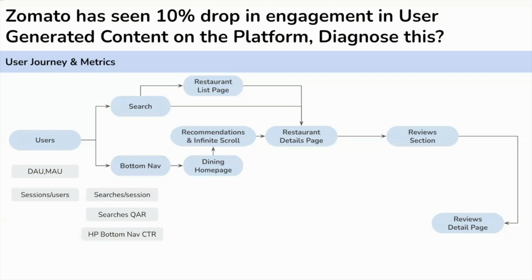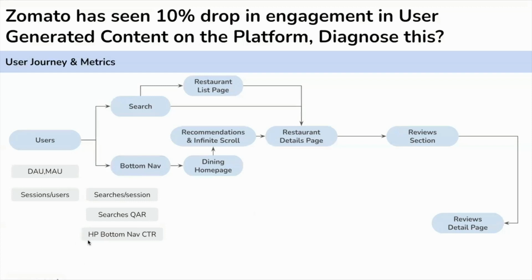All these metrics will tell if there is an issue in the search funnel or if the understanding of search is broken on the platform. It may happen that some people are using regional languages and we are not able to understand that. That can break our search funnel. But let's assume that all of these metrics are in check and our search funnel is looking healthy.